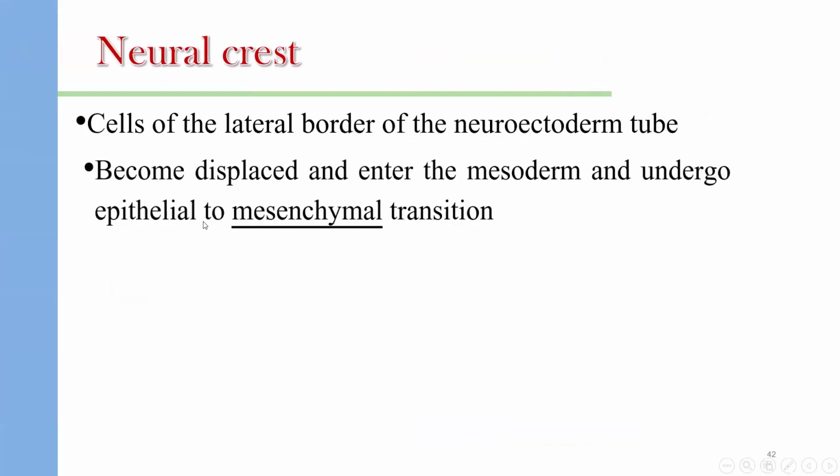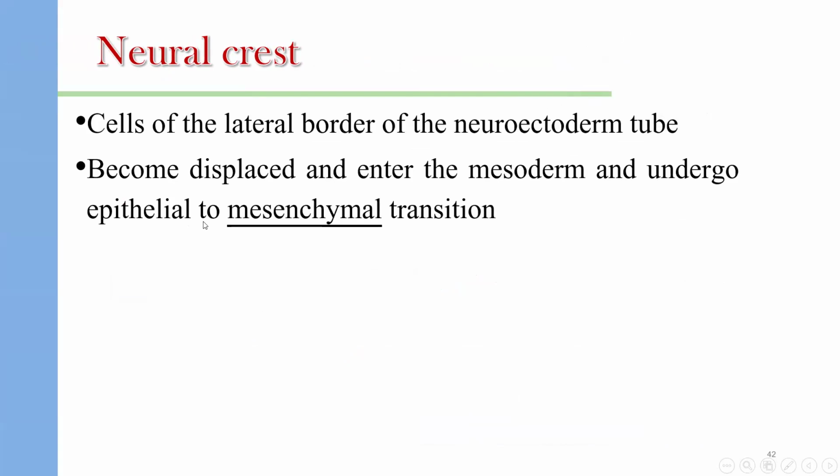Lastly, the neural crest, which is a group of cells on the lateral border of the neuroectodermal part of the neural tube, become displaced. Then they enter the mesoderm and undergo migration, changing from epithelial to mesenchymal transition. At first they are epithelial cells, but they undergo mesenchymal transition to become mesenchymal cells, which have the ability to differentiate into different types of cells.